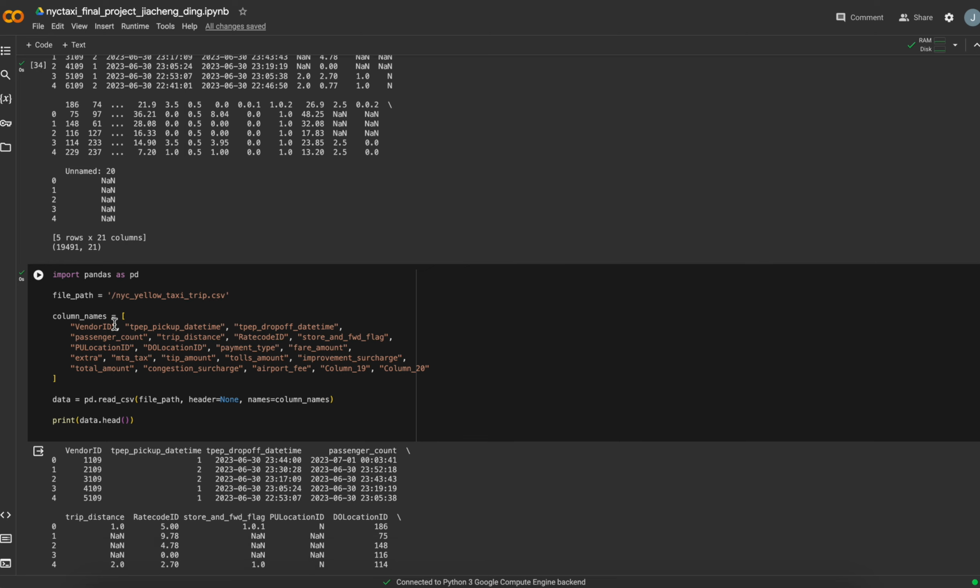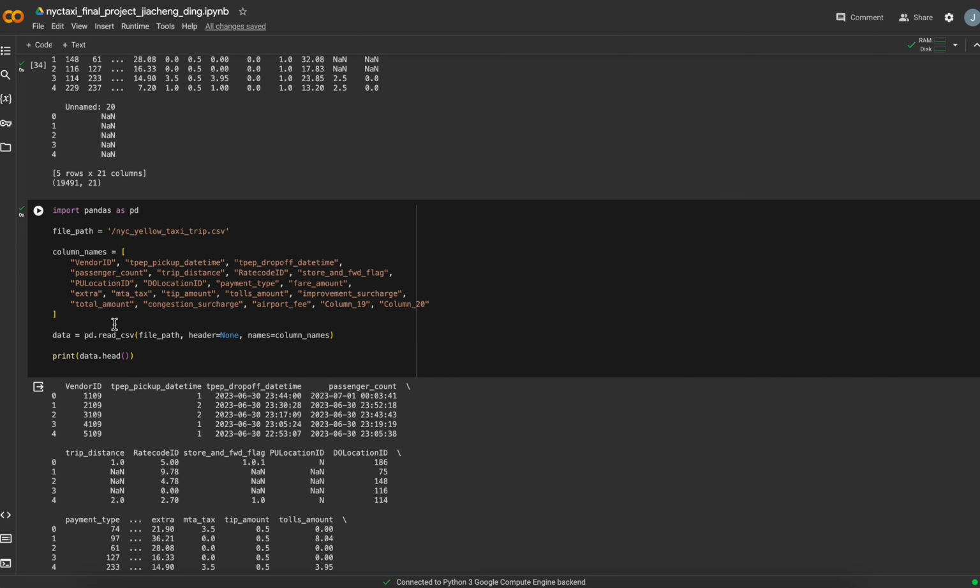I also delete the columns that I don't need much. I printed them out so you can easily find the row numbers and so on. I deleted the column 1920 and airport fee because they don't help much with my analysis, since they have too many missing values and the data is not correlated.